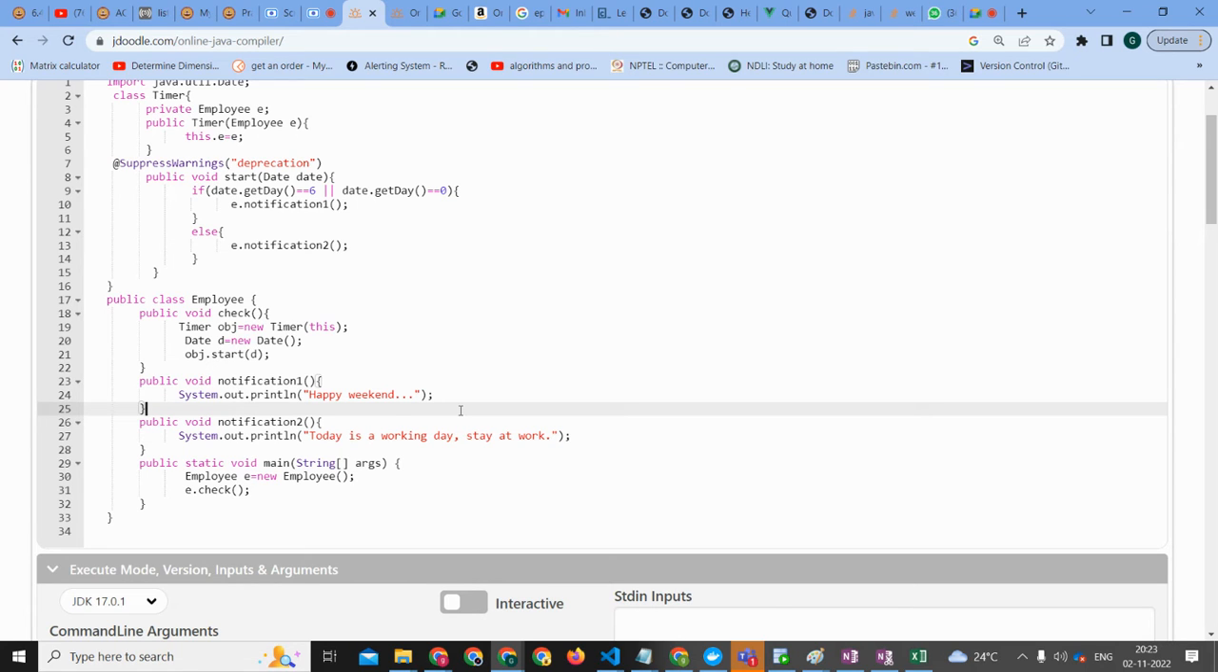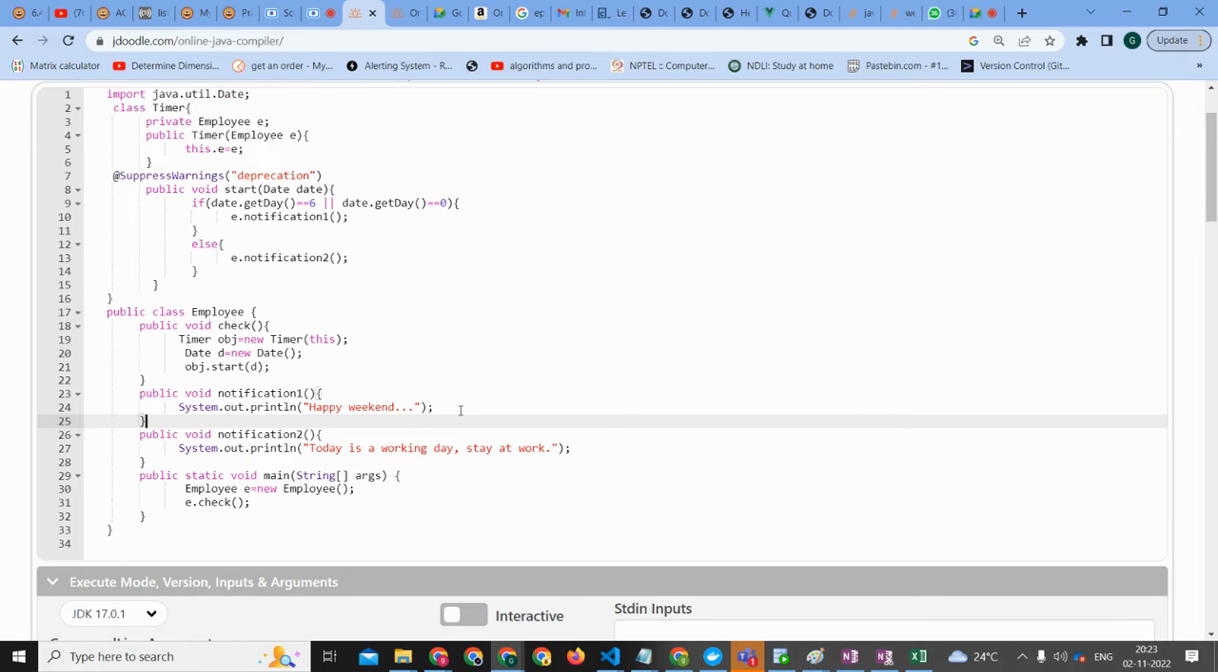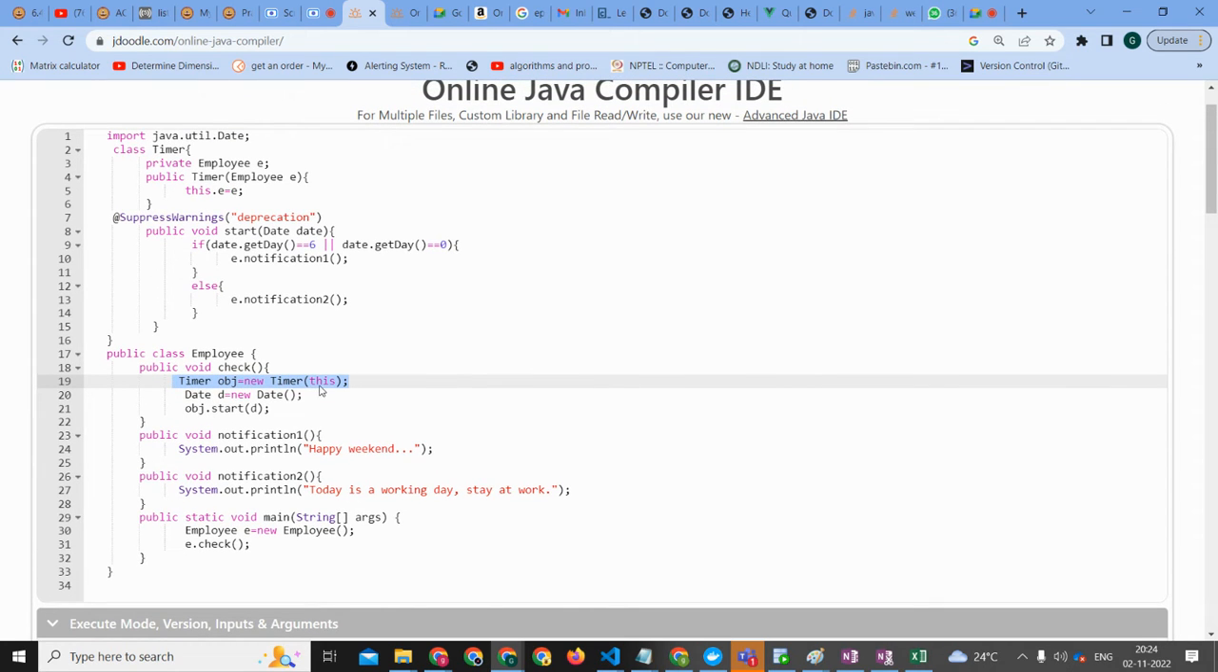Any doubts? Abrar, clear? So we have passed, in line number 19, timer object is equals to new timer this. So this means we have never passed a variable like this. Exactly, this is the first time you are looking at it. So what this is, is nothing but the object, the employee object.